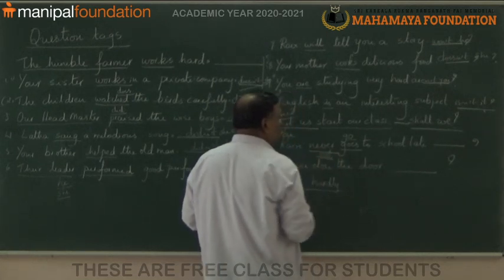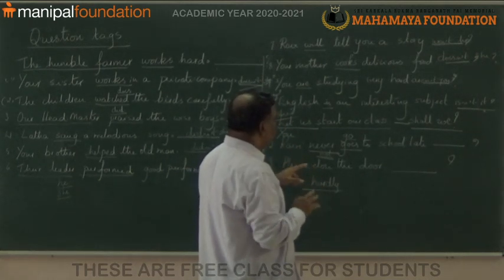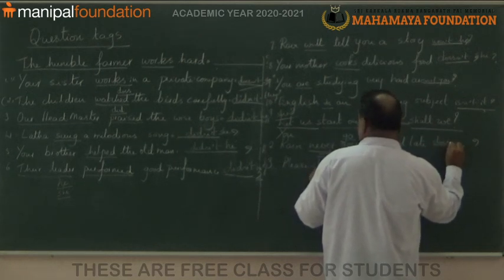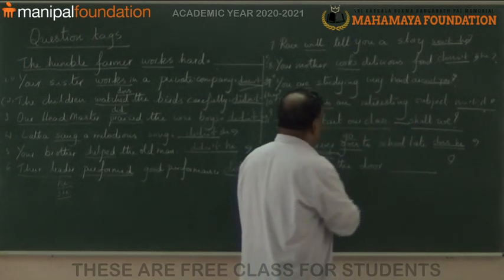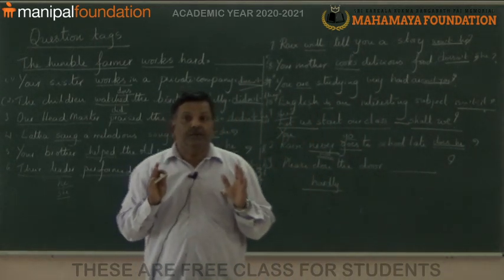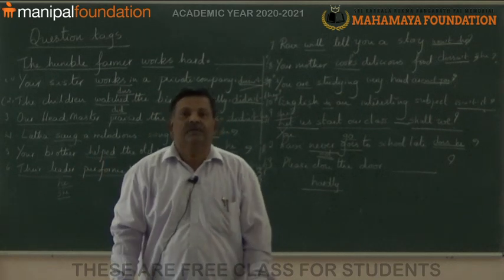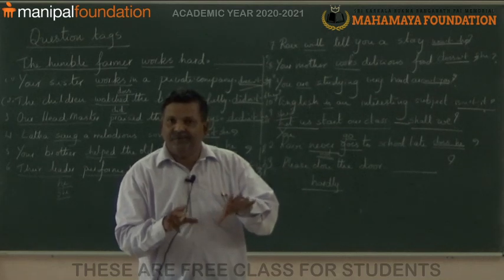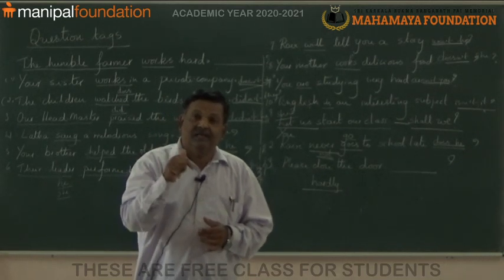Never means not. So Ravi never goes to school late, that is, does he. This is negative sentence, not affirmative sentence. Never means not. Semi-negative sentence. So it is not doesn't, does he.